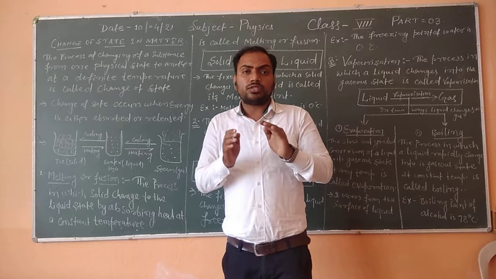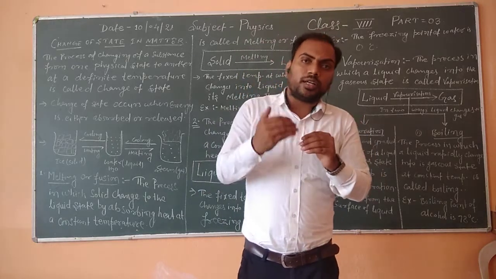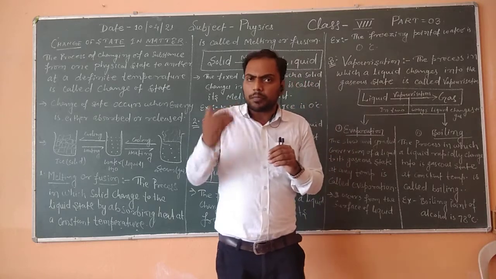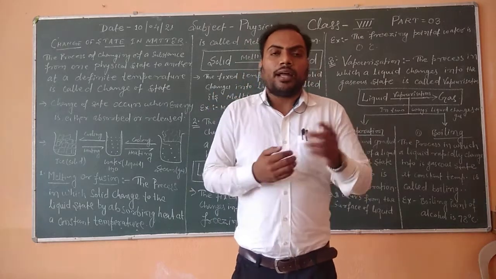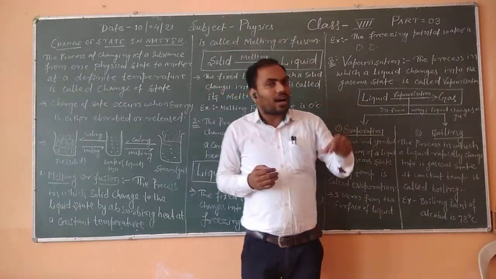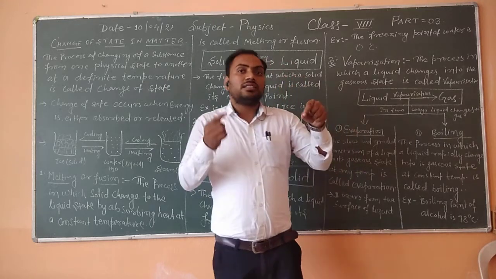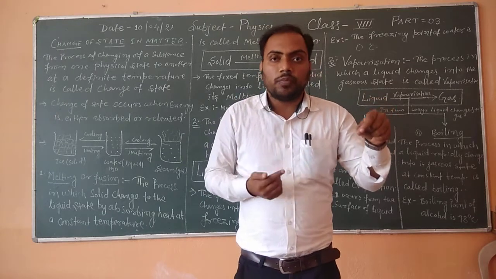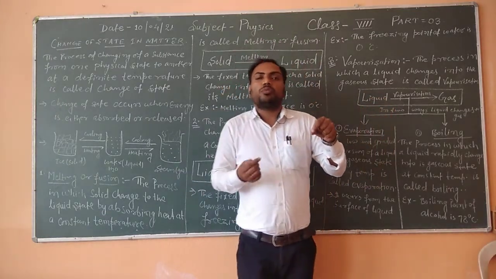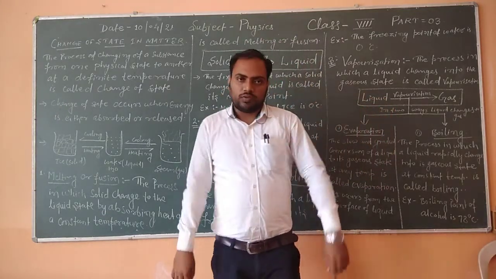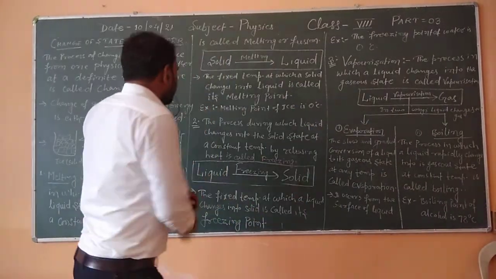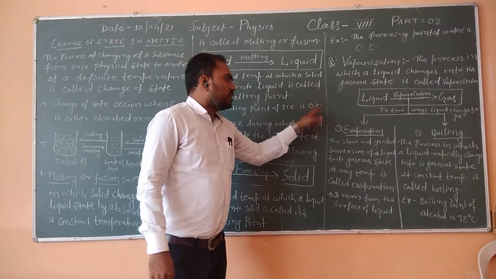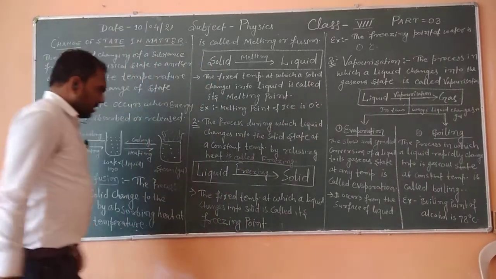If we provide more and more energy and find there is no rise of temperature of that liquid, and there is still ice, that ice is taking the energy which you provide to the beaker and melts to become liquid. That's why ice has a melting point, that is 0 degrees Celsius.